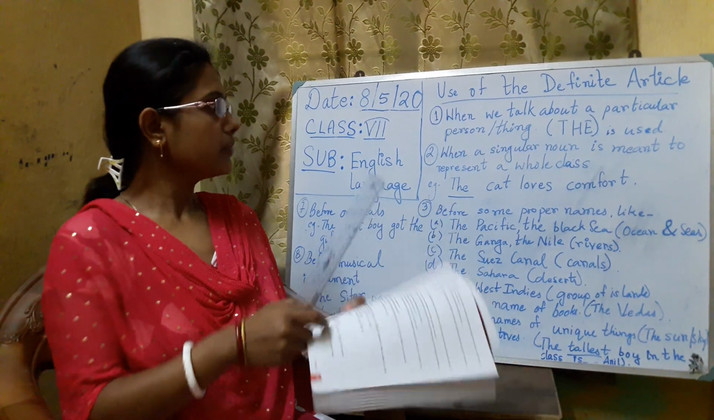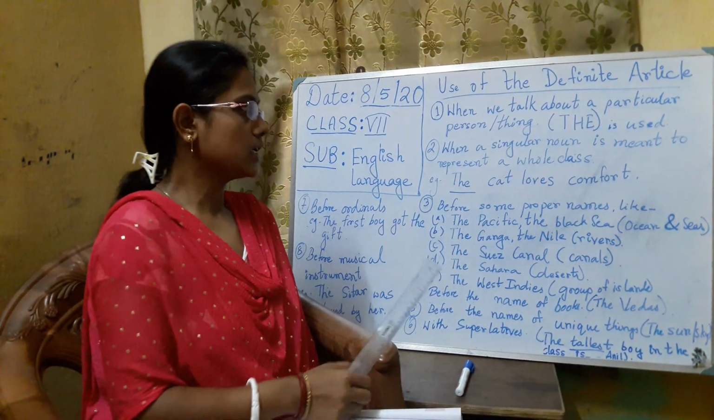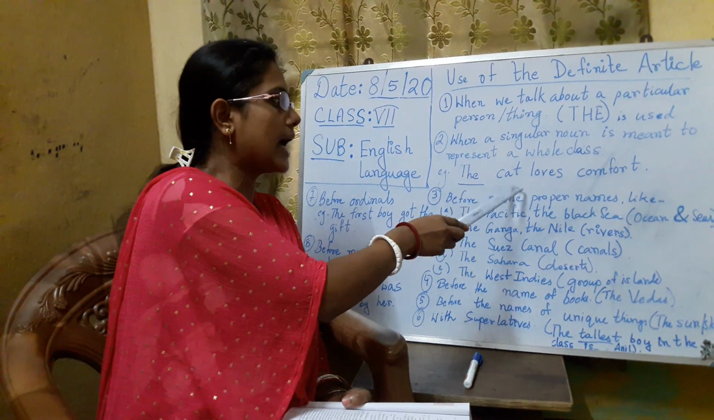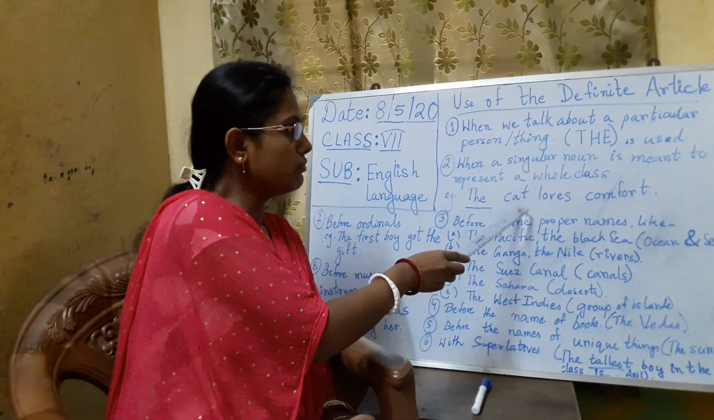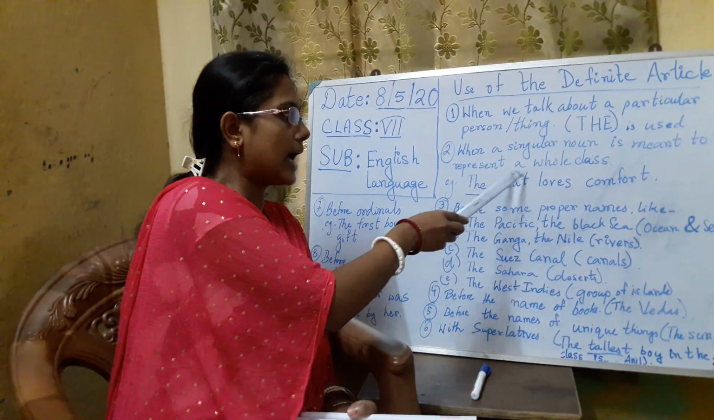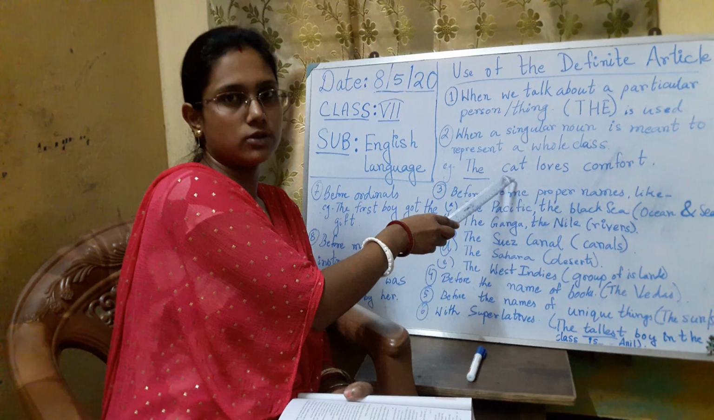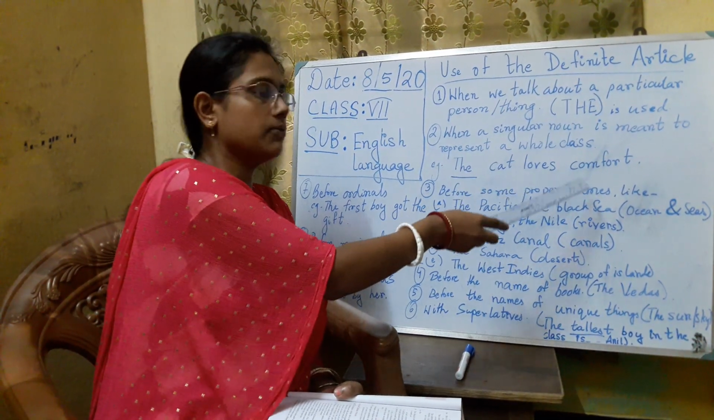Then second, when a singular noun is meant to represent a whole class. Here is an example: the cat loves comfort. Here the singular noun is cat. Before a singular noun we are putting the. And here the cat is referring to the whole class of cats. That means all cats love comfort.